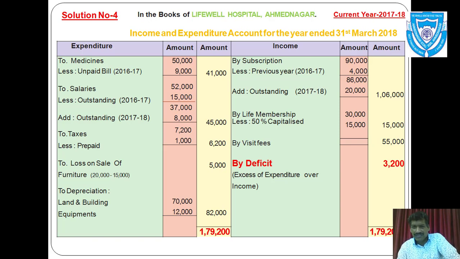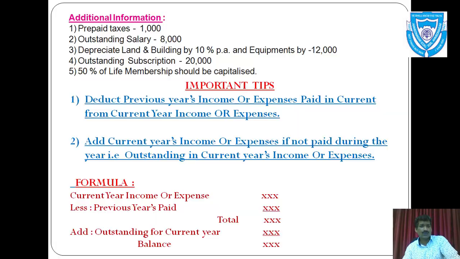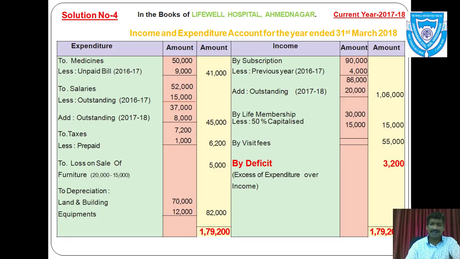The amount will come 86,000. And again you have to add if there is some outstanding. You can see here outstanding subscription rupees 20,000. It is given in additional information, outstanding subscription rupees 20,000. So it is added because it is current year's income. And at last total in outer column 1,06,000.